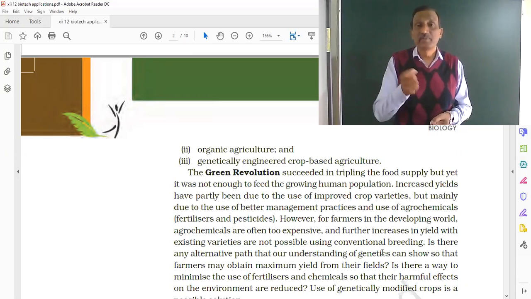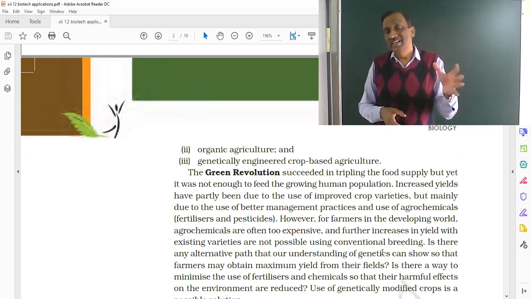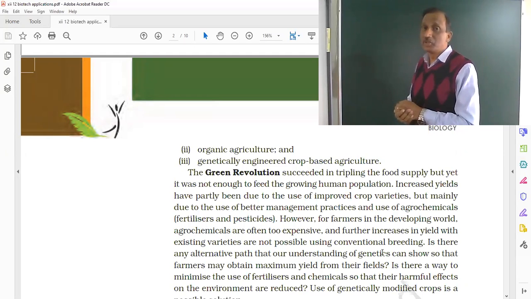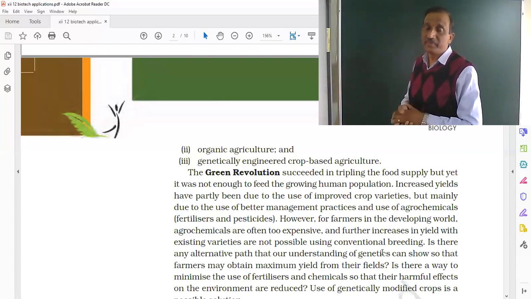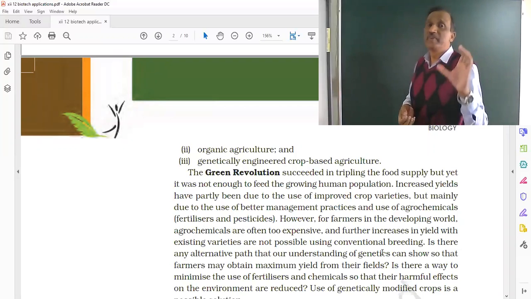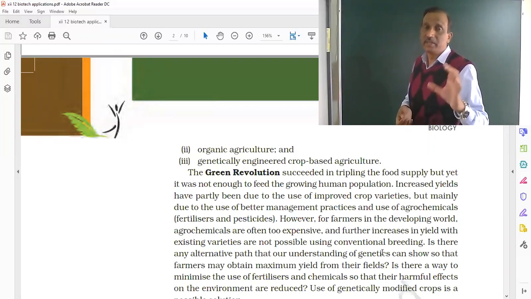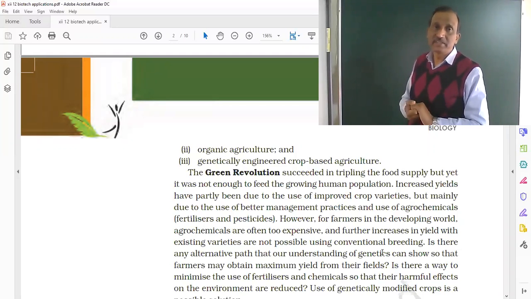We used to make some type of pesticide that was sprayed over the field. So that was not harm causing. That was not causing any sort of imbalance in the environment, which is caused by this type of chemicals. But organic agriculture produces very little in comparison to agrochemical based agriculture.